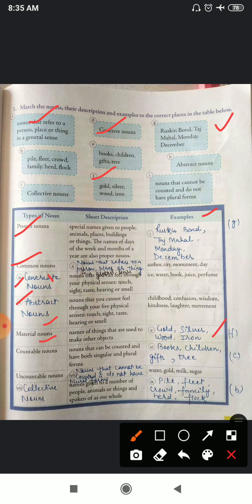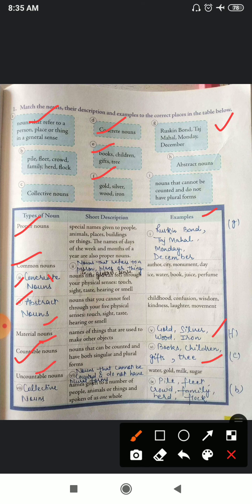Right. Now, countable nouns. Nouns that can be counted and have both singular and plural forms. जिनको हम count भी कर सकते हैं और उनका singular और plural दोनों form होता है. So, books, children, gift, tree. You have to write down here.